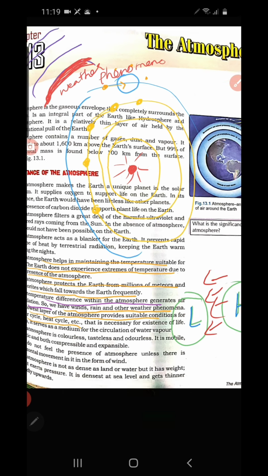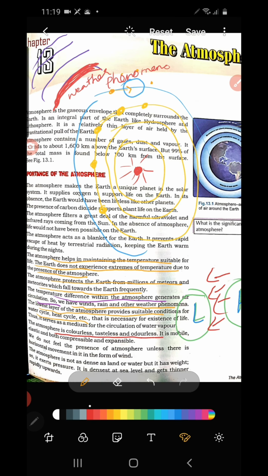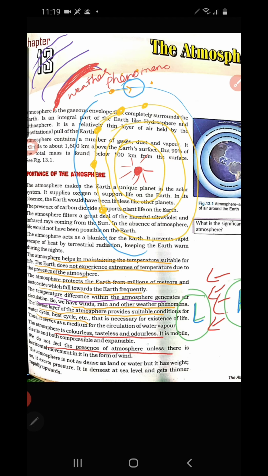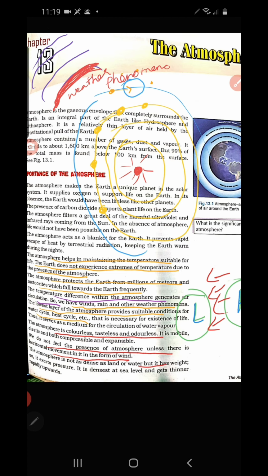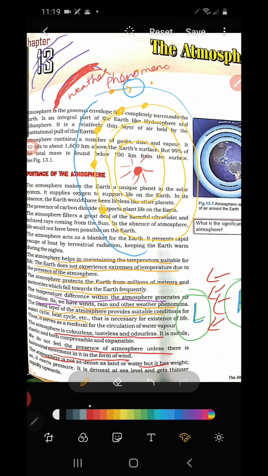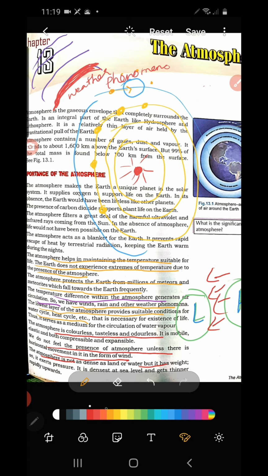Next, we discuss that the atmosphere is colorless, tasteless, and odorless, which you all know. So we do not feel the presence of the atmosphere unless there is horizontal movement in the form of wind. We feel the atmosphere only due to the wind. Wind is moving air, otherwise we never feel the atmosphere. The atmosphere is not as dense as land or water, but it has weight. The density of the atmosphere is more at the lower layer.